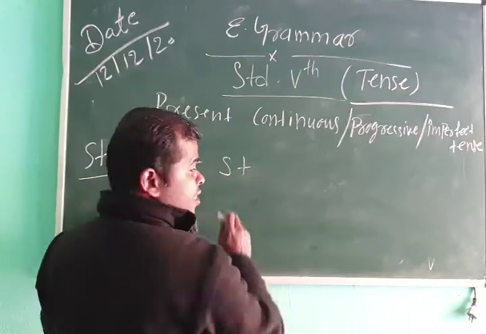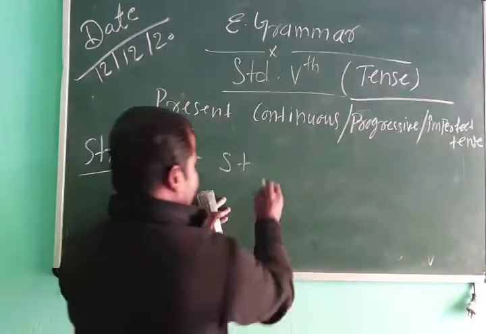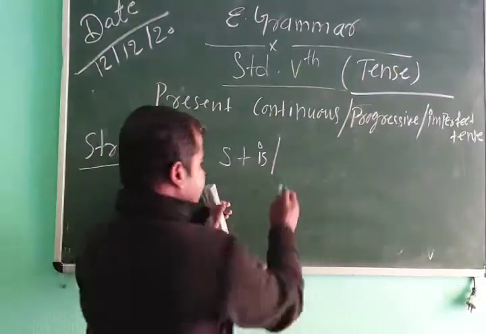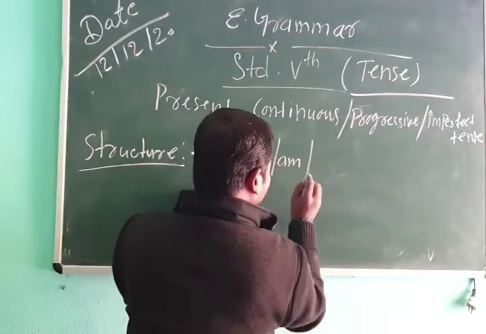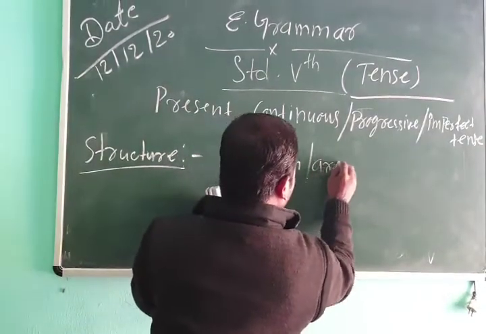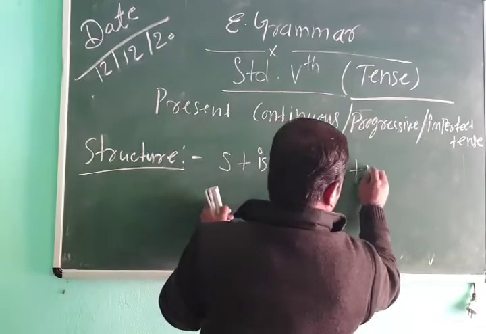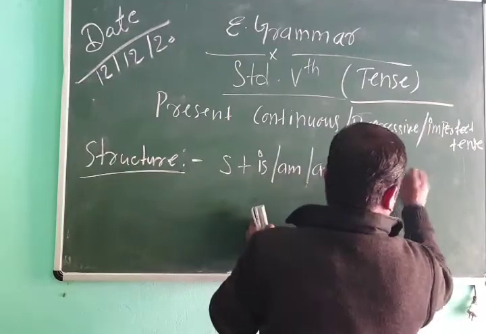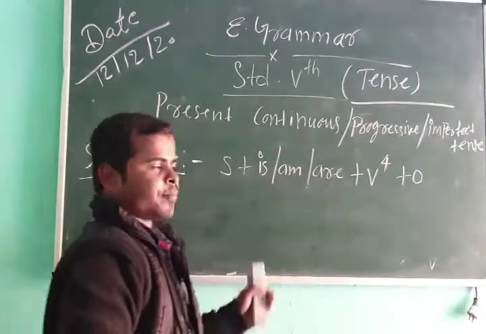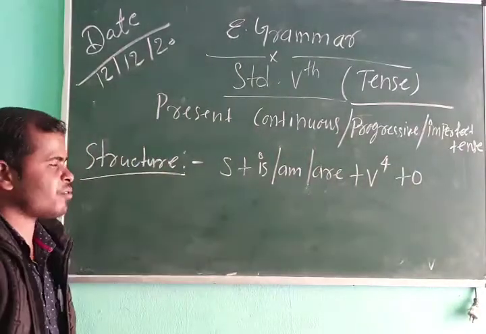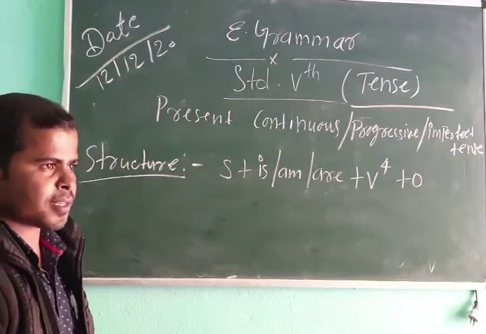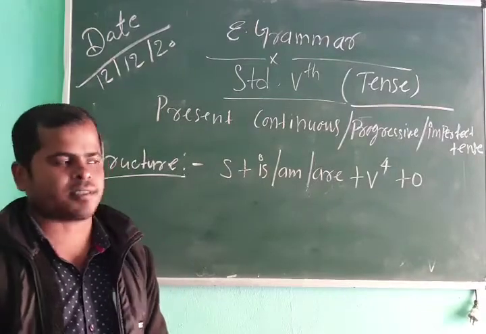Subject plus helping verb: is, am, are, plus V4 (verb plus ing), plus object. This is the structure of present continuous, otherwise present progressive, otherwise present imperfect tense.